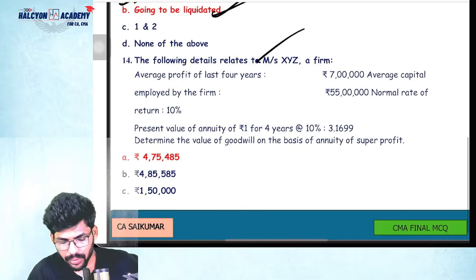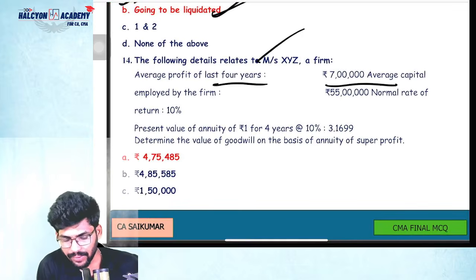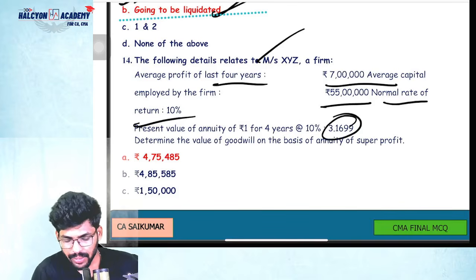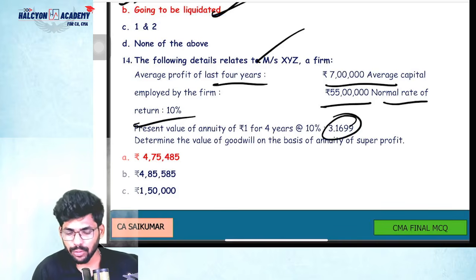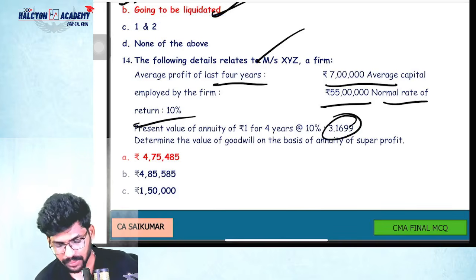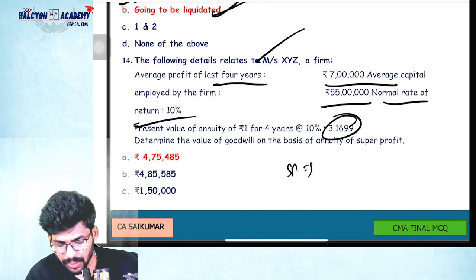Next, coming to the following details of XYZ. Average profit for 4 years is 7 lakhs. Average capital employed is 55 lakhs. Normal rate of return 10%. Present value of annuity 3.1699. Determine the value of goodwill based on the annuity of super profit. So what is the super profit, guys? Super profit equals average profit minus normal profit.